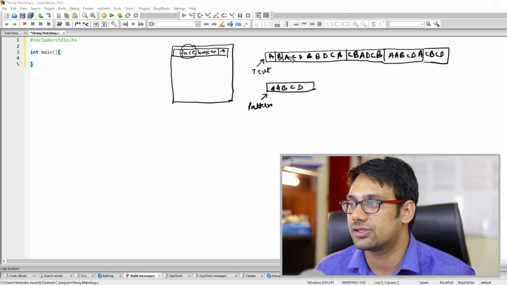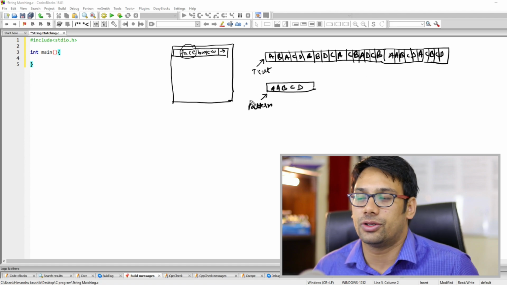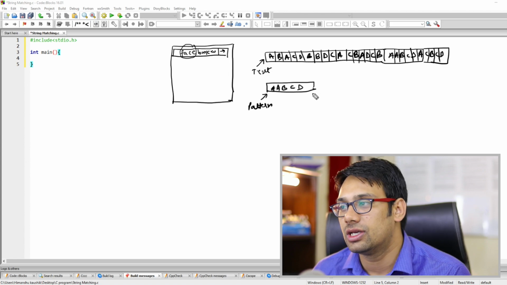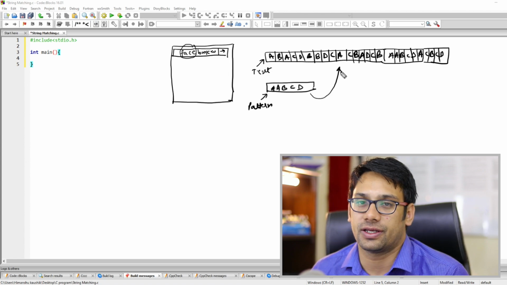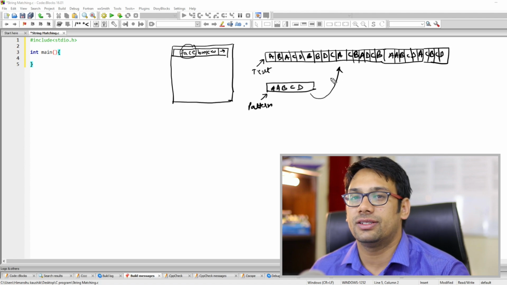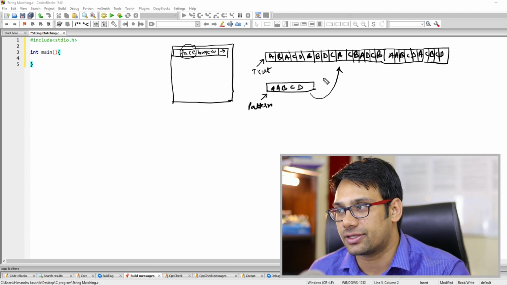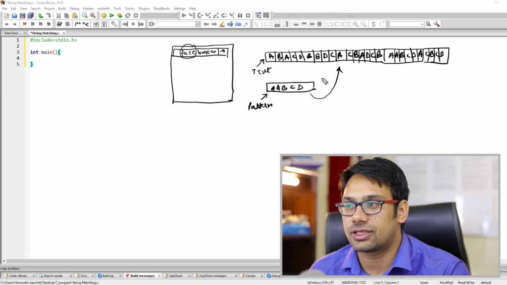This text is stored in index locations like this, because in C language strings are arrays of characters. In the same way, the second string also denotes an array of characters. Our job is to find this particular pattern in this particular text, and that can be very easy.